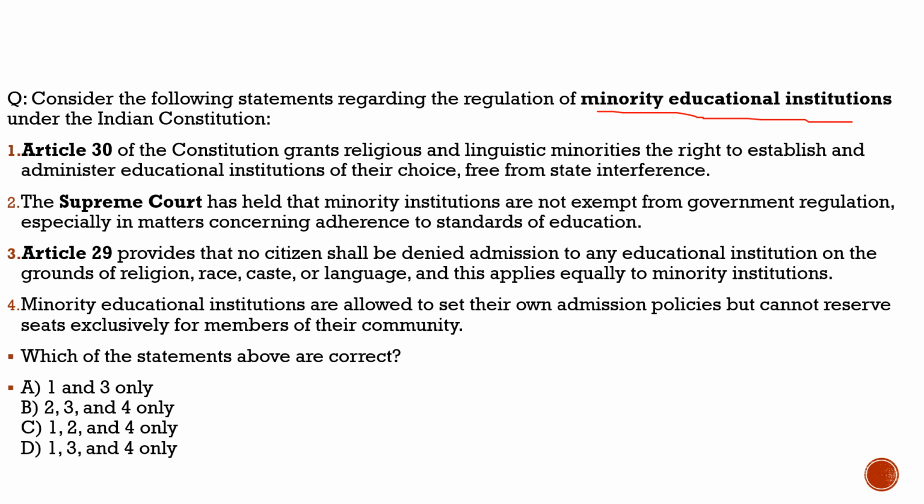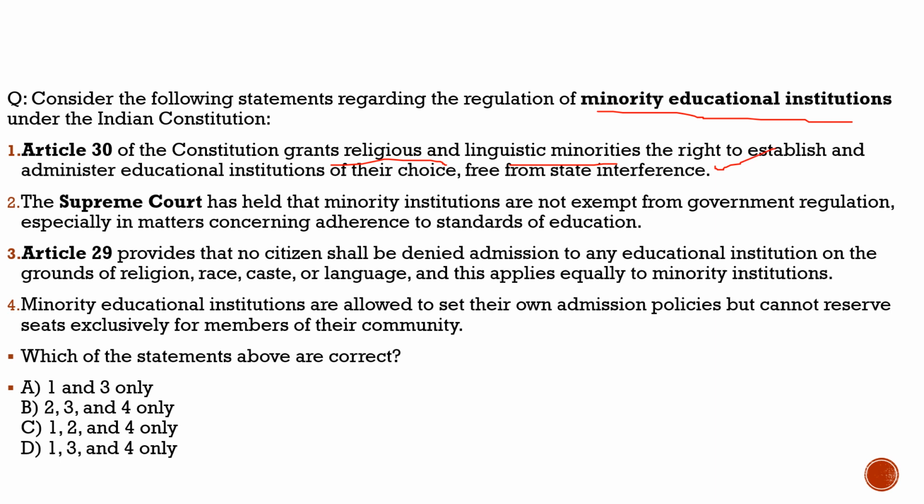So this is the little background about this question. Now let's try to solve this question and get more idea about minority education institutions. Here the question says: consider the following statements regarding the regulation of minority education institutions under the Indian Constitution. Statement 1: Article 30 of the Constitution grants religious and linguistic minorities the right to establish and administer educational institutions of their choice, free from state interference.